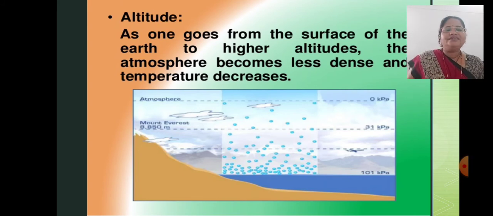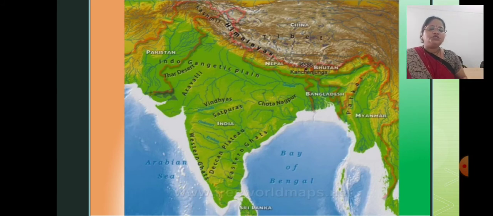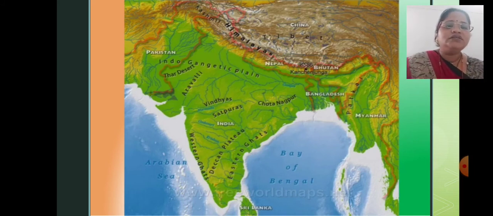So altitude, hope it is clear, is also very important for climate and weather. Altitude gives us different types of landforms, whether the Deccan Plateau, the mountain regions or the coastal region. This is all because of altitude changes and the temperature varies across different landforms.